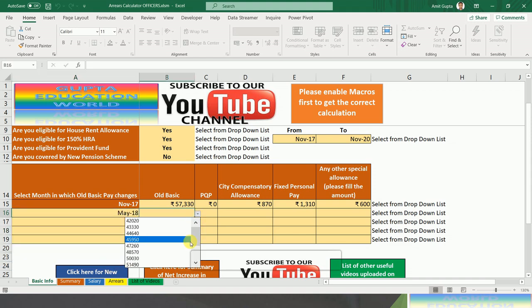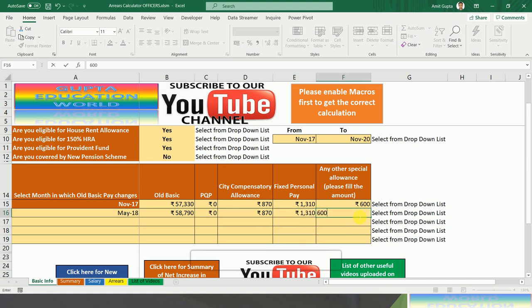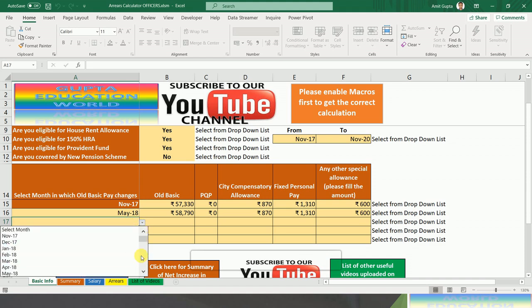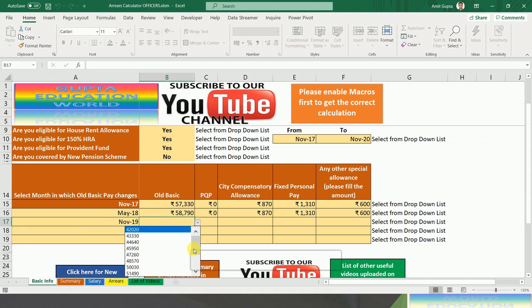After that my basic pay has increased to 58,790. Then PQP is 0 and city compensatory allowance is 870. Fixed personal pay is 1310 and I am getting 600 as additional allowance. After that, suppose my basic pay has changed in November 19 and basic pay is the same, but I am getting PQP, so I will select this. Then city compensatory allowance, PQP, and 600.